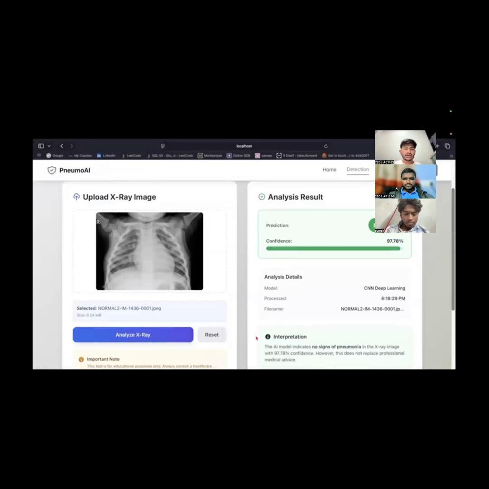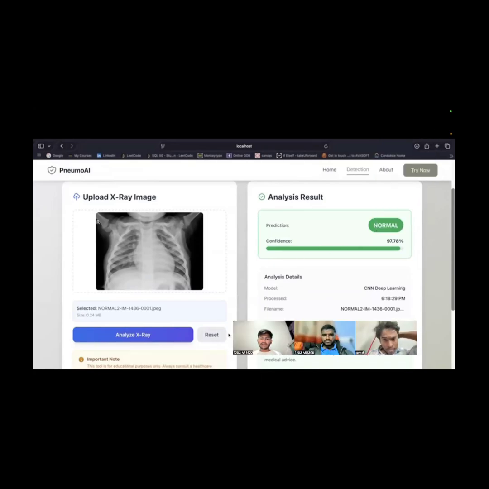If you see here, we have uploaded a normal X-ray, which we don't know whether it is affected with pneumonia or not. So here the confidence level was 97.78 and it was not affected by pneumonia.